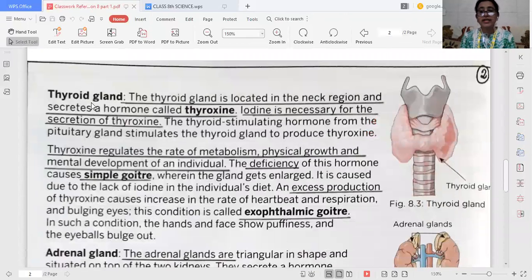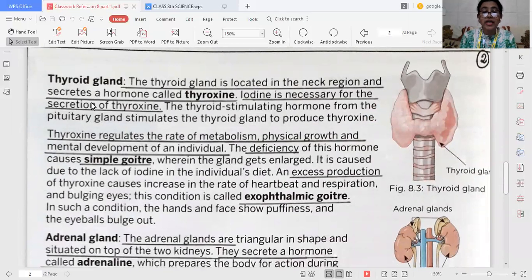Then comes the thyroid gland. As you can see in the figure also, the thyroid gland is located in the neck region and it secretes a hormone called thyroxine. And iodine is required for the secretion of thyroxine. The thyroid stimulating hormone from the pituitary gland stimulates the thyroid to produce thyroxine. Now, what is the function of thyroxine? Thyroxine regulates the rate of metabolism, physical growth, and mental development of an individual.